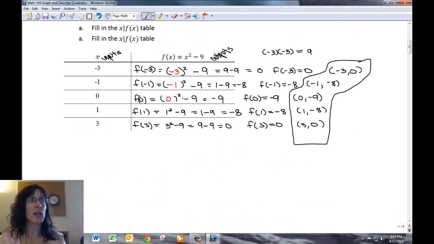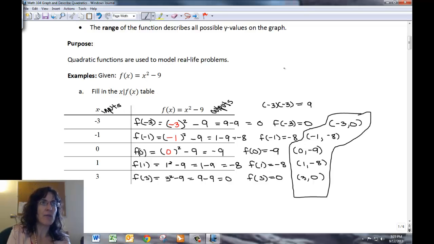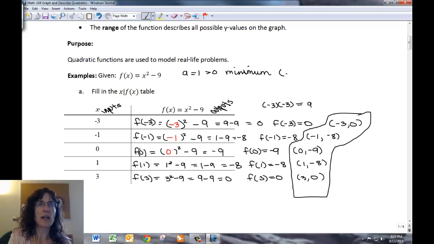I can also look at my function and see here that I have an a of 1, which is greater than 0, so I will have a minimum. And remember, it's at the vertex. My vertex, we decided, was (0, -9), and so the y part of that vertex, -9, is the minimum.